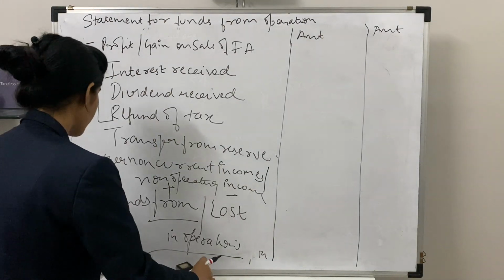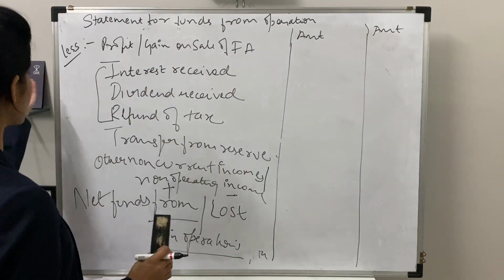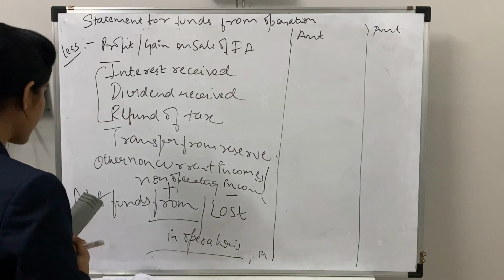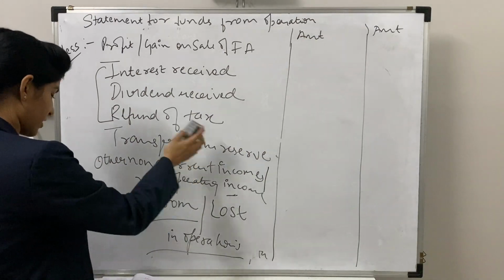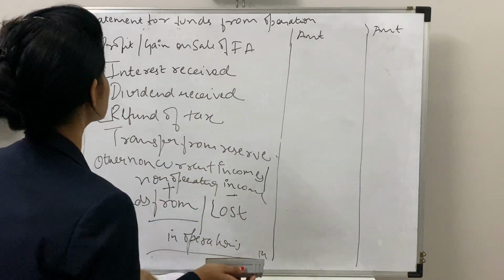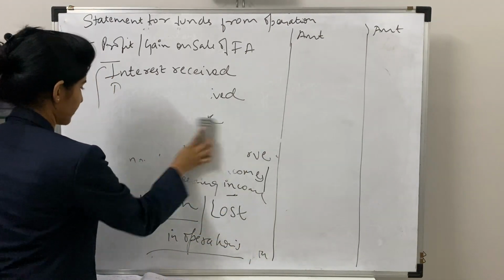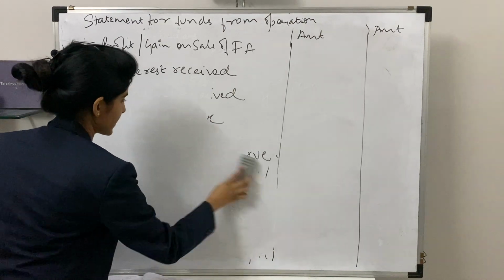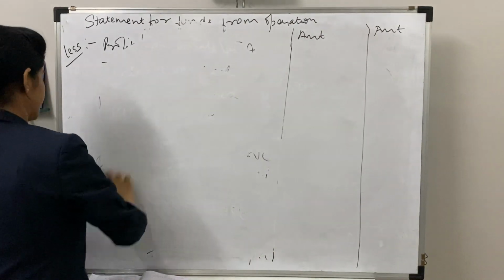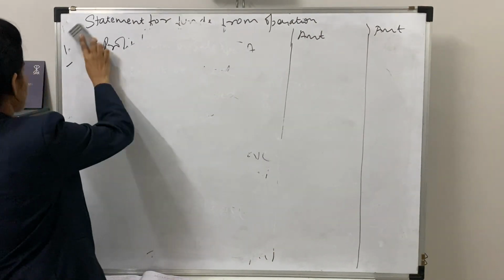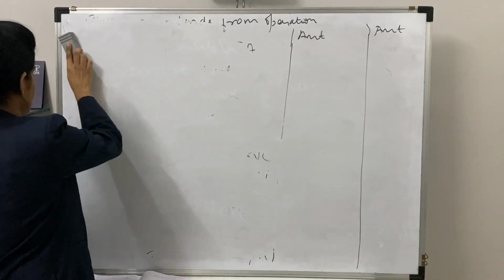All those things added will be recorded on the debit side, and all those things subtracted will be recorded on your credit side. So moving on to the next account, that is your adjusted P&L account.